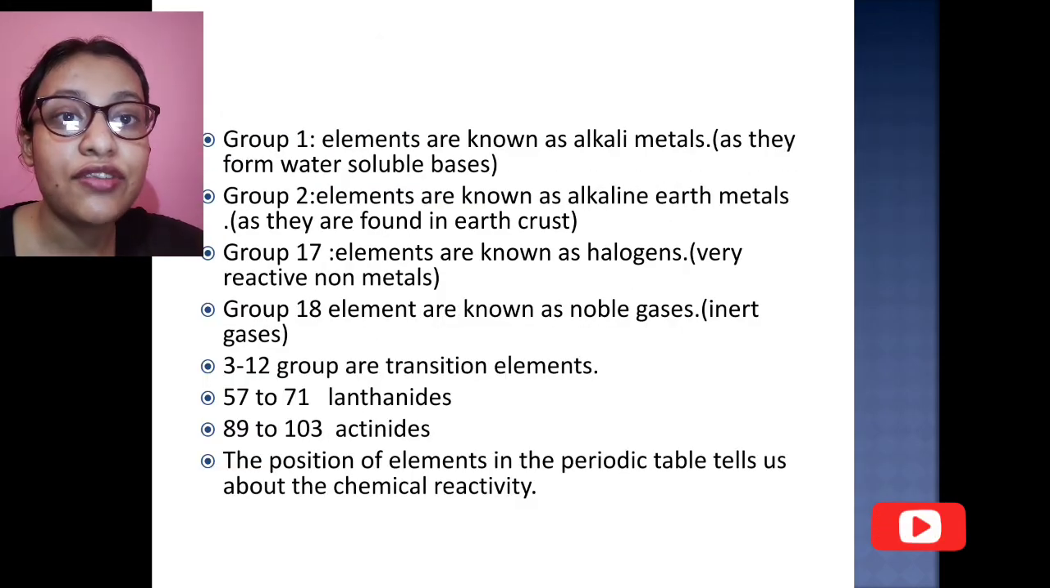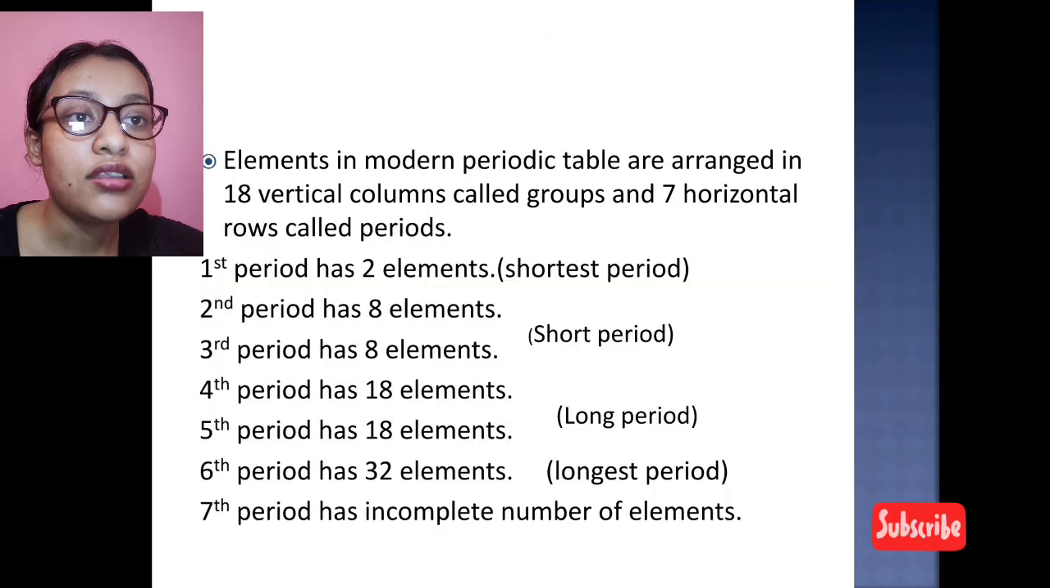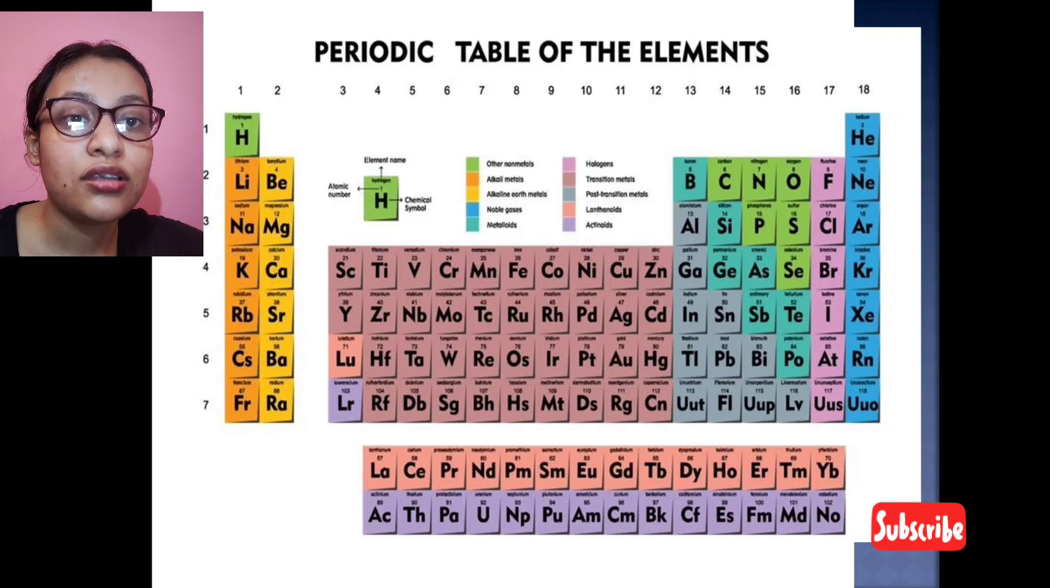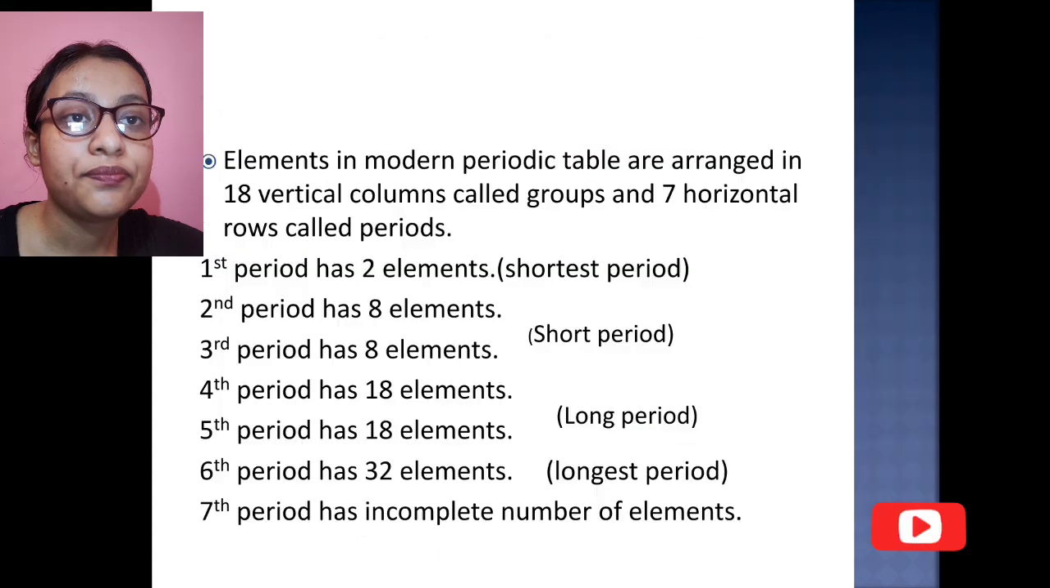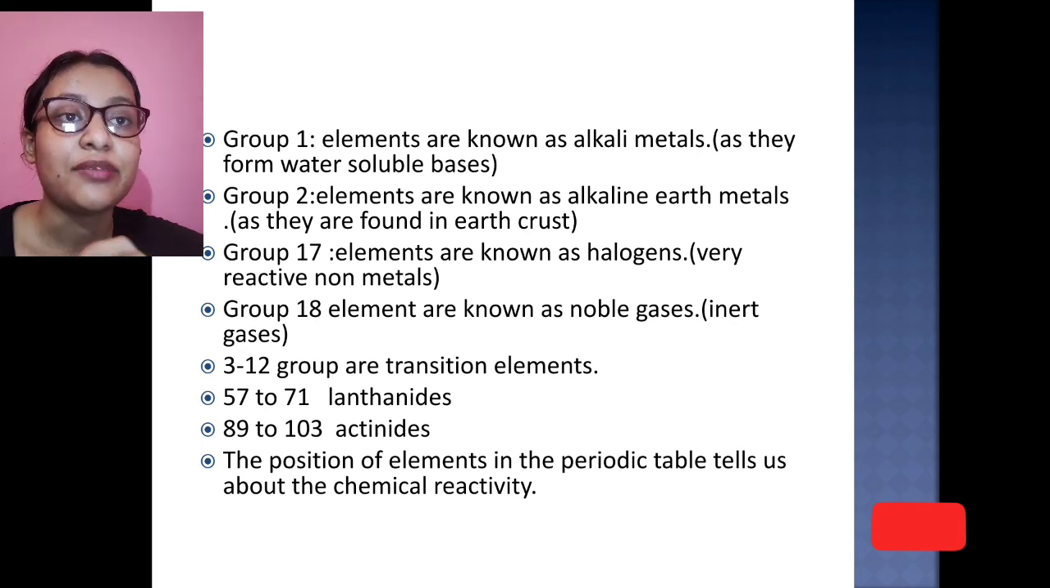Elements 57 to 71, the part down below, are the lanthanides. And elements 89 to 103, the purple part down below in the picture, are the actinides. One important thing is that the position of an element in the periodic table tells us about its chemical reactivity.